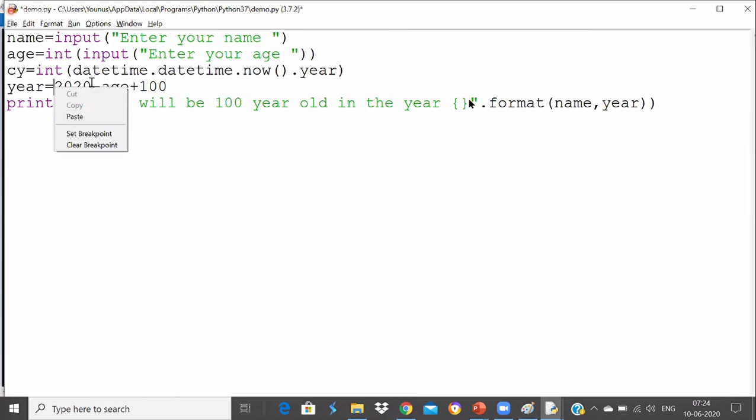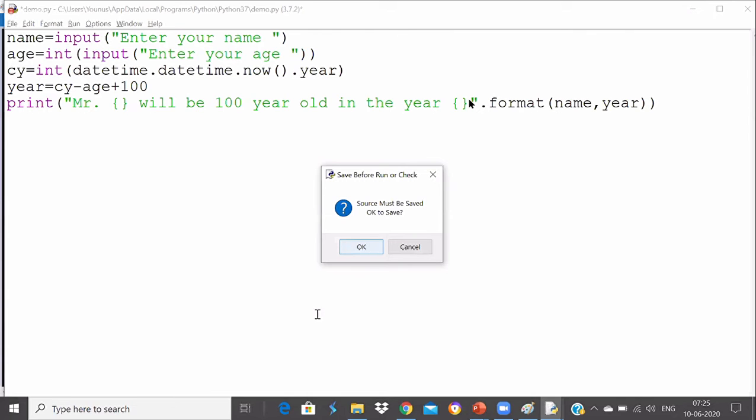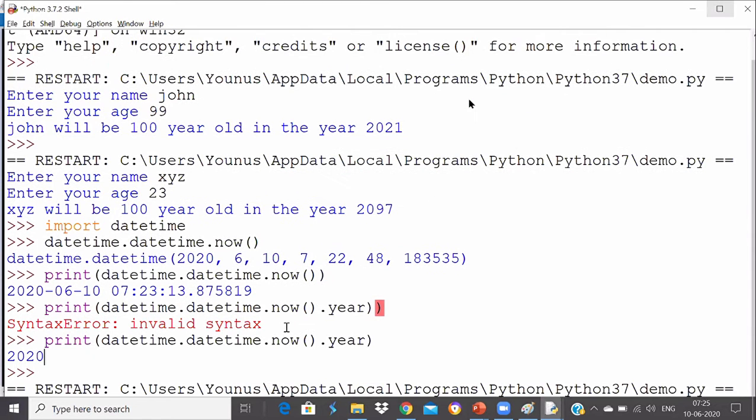Now instead of this 2020, you can use this cy, which is current year, minus age plus 100. So this way I can make my program independent of the year. Now I'll run the program. This time, as you see, I did not mention the 2020 there.